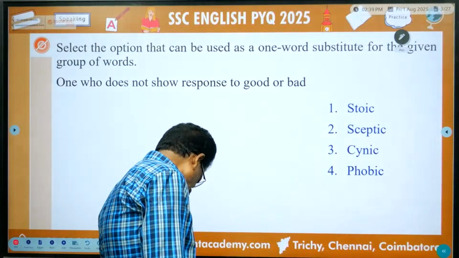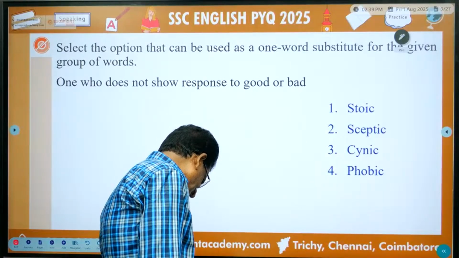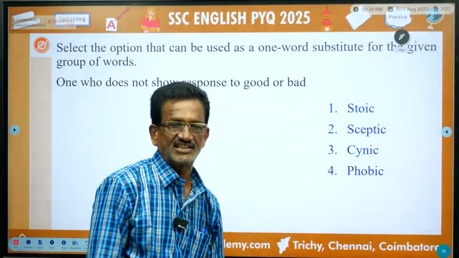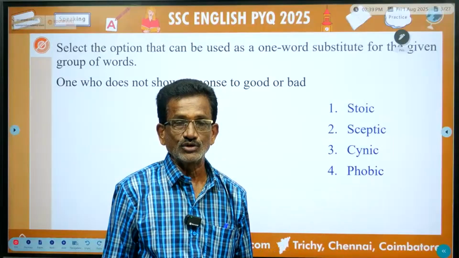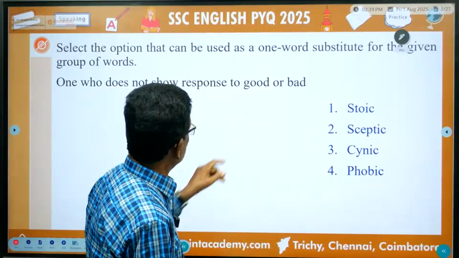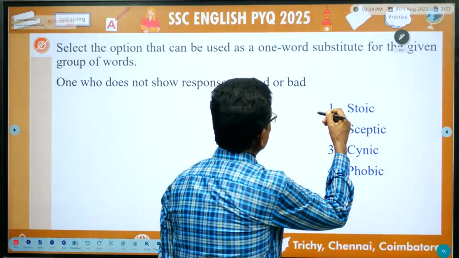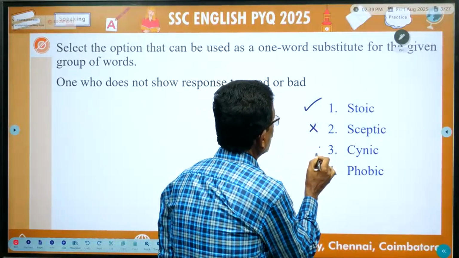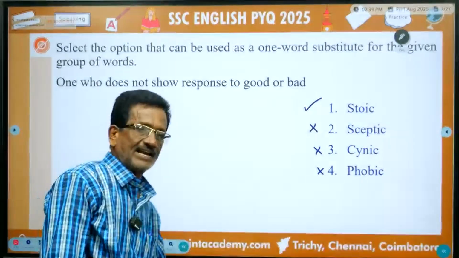Third one, cynic, a person who believes that people are generally motivated by self-interest. Phobia means fear. Hydrophobia, aerophobia, so that means fear. So the correct word for a person who does not respond to good or bad is a stoic person. So these things are wrong completely. That's the correct answer for this.